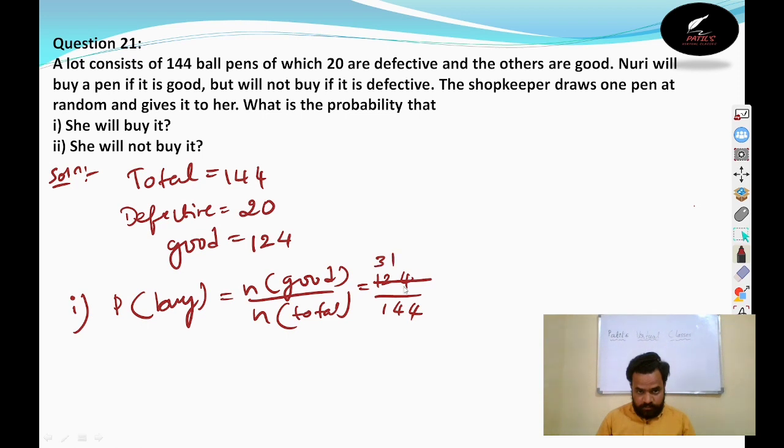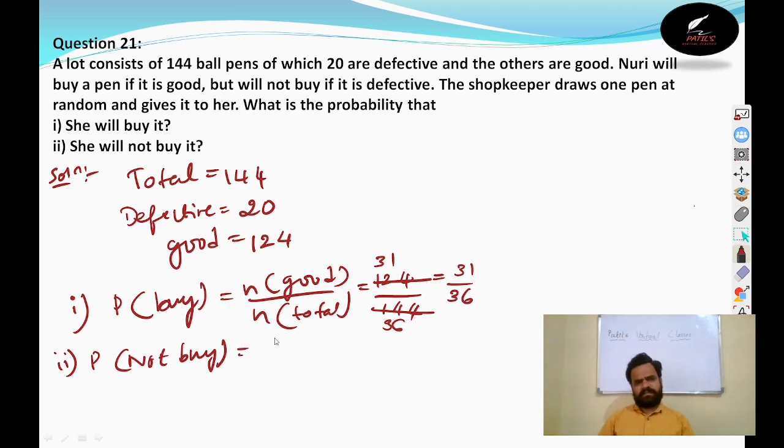4 3s are 12, 4 1s are 4, 4 3s are 12, 4 6s are 24. The answer is 31 by 36. And in second, what is the probability she will not buy?